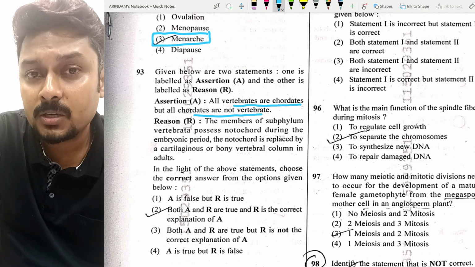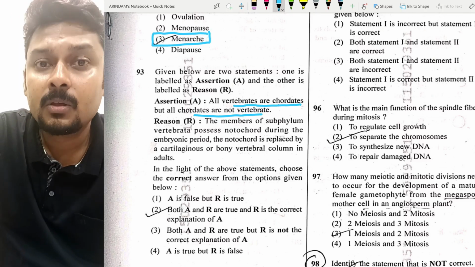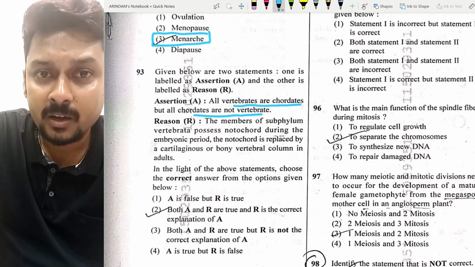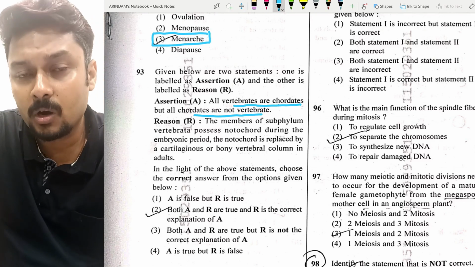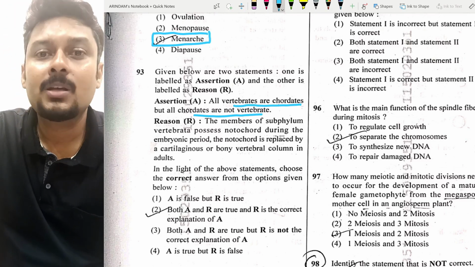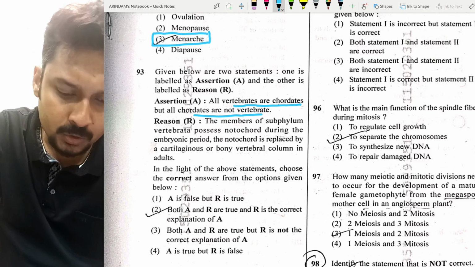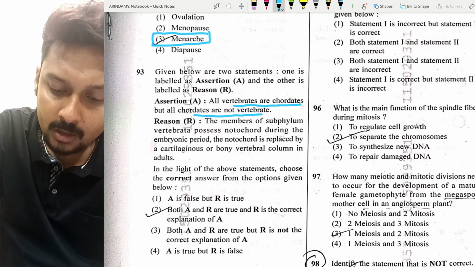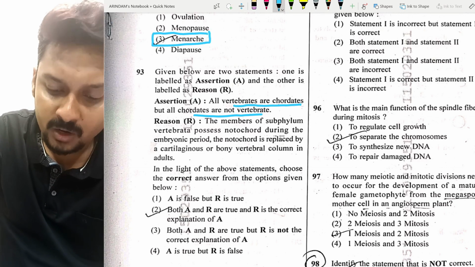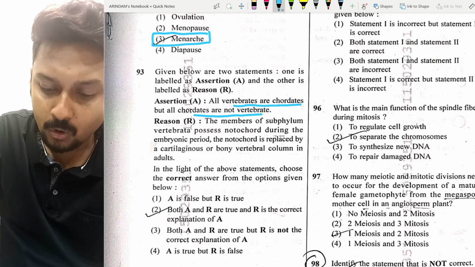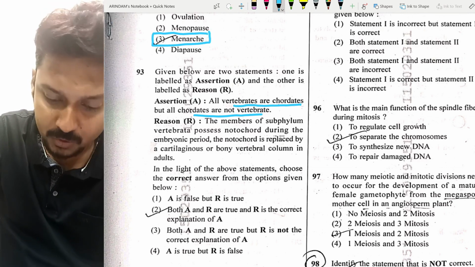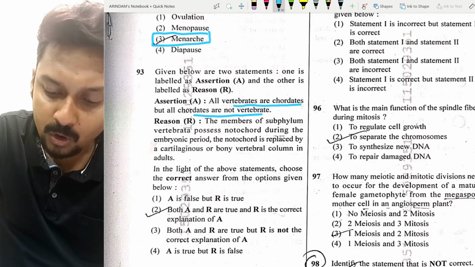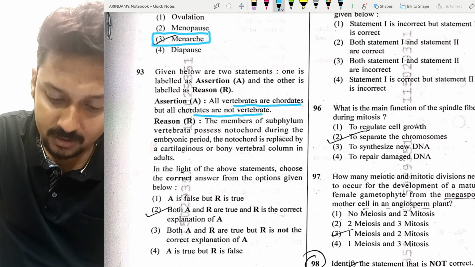Because under the phylum Chordata there are subphyla like Urochordata, Cephalochordata, as well as Vertebrata. So the assertion is true. Second, the reason given: the members of the subphylum Vertebrata possess the notochord during the embryonic period. The notochord is replaced by a cartilaginous or bony vertebral column in the adults.